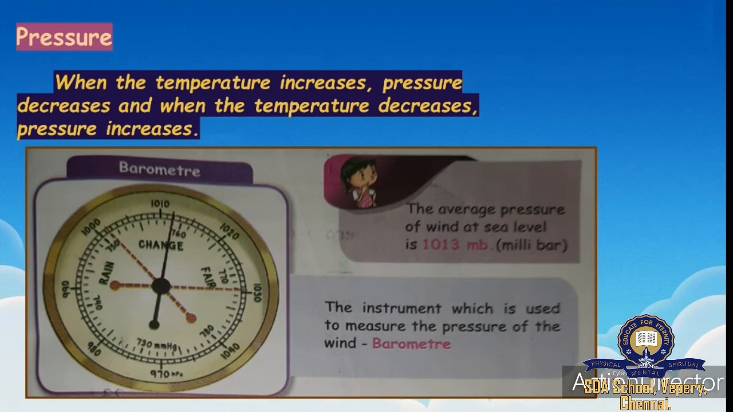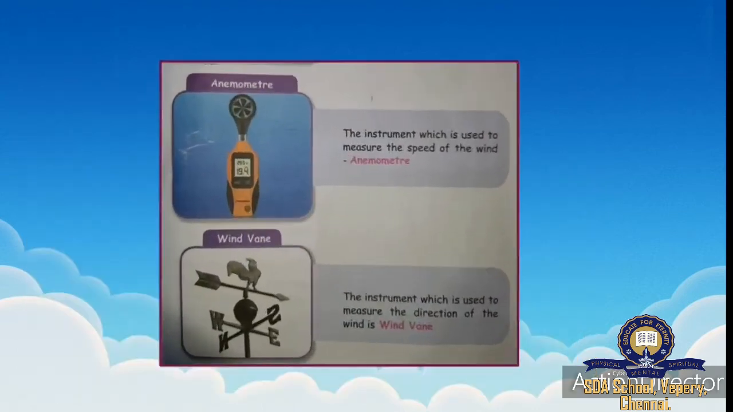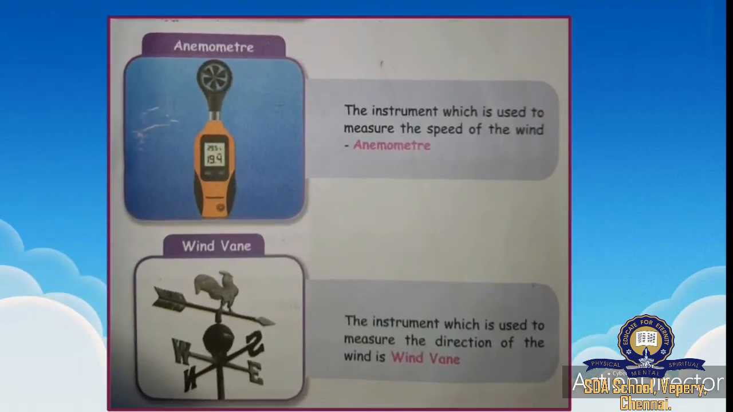The average pressure of wind at sea level is 1013 MB. So what is the average pressure of the wind at sea level? It is 1013 MB. MB means millibar. Next come a few more instruments. First one is the anemometer. This instrument is used to measure the speed of the wind. Speed of the wind is measured using an anemometer.